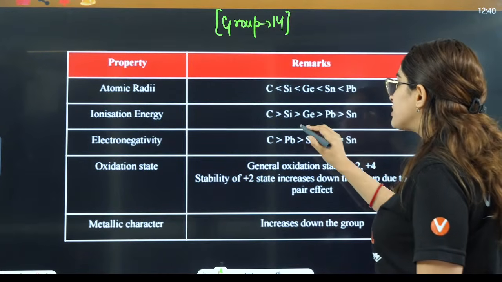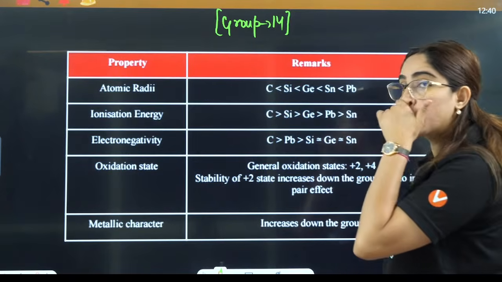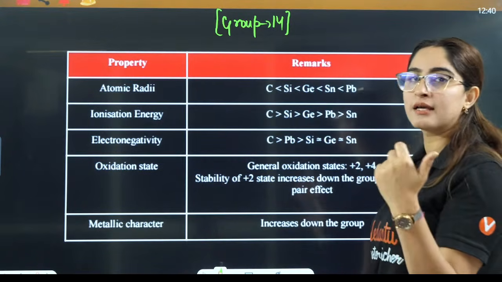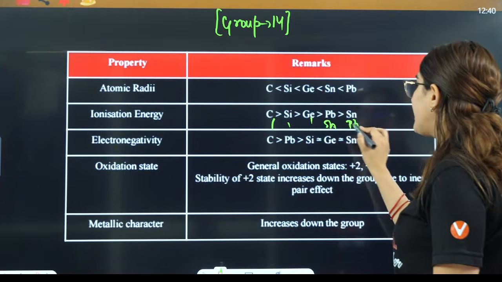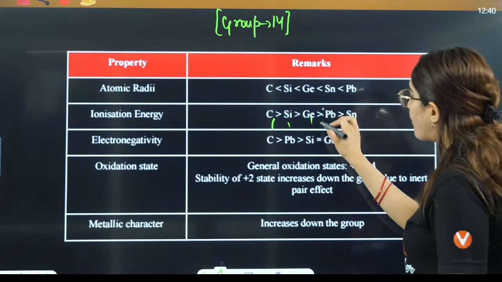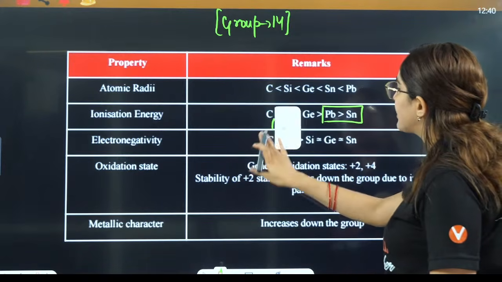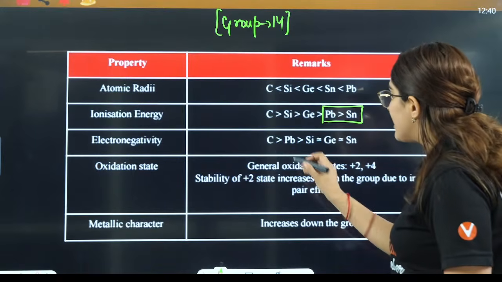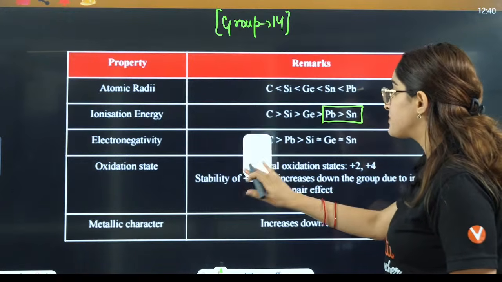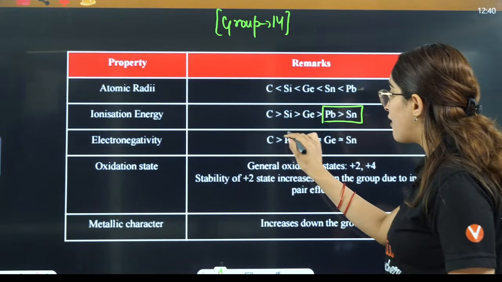In ionization enthalpy, it should be decreasing down the group, so it should be C, Si, Ge, Sn, Pb, but it is actually the opposite, so here we can see an exception. Electronegativity, very important: carbon has the maximum, then lead.